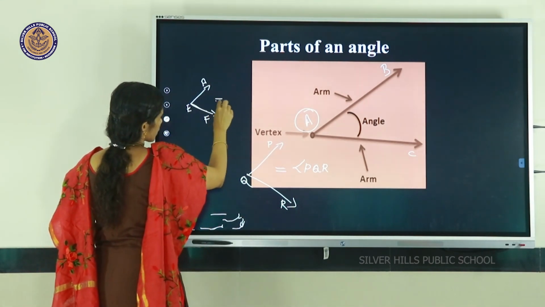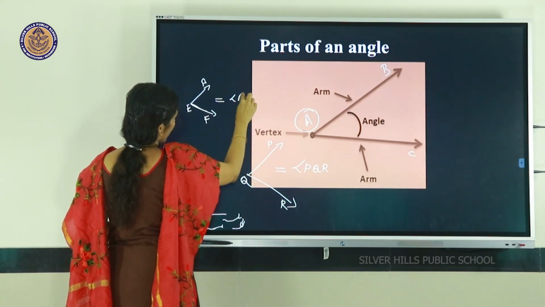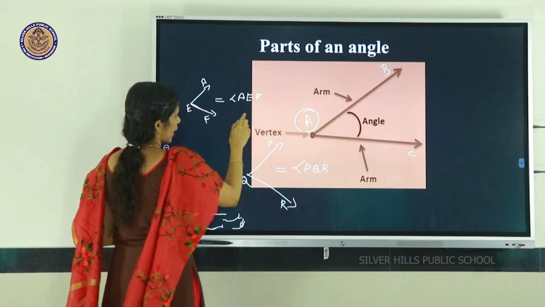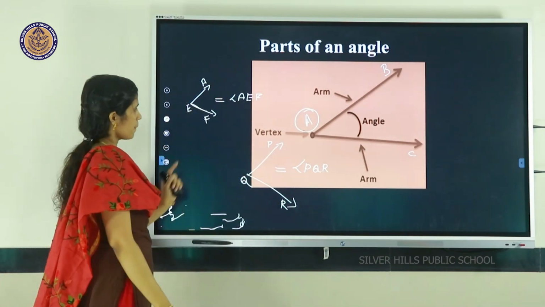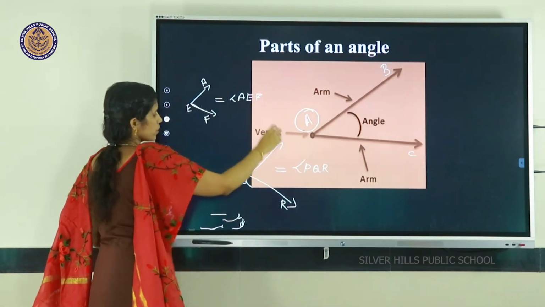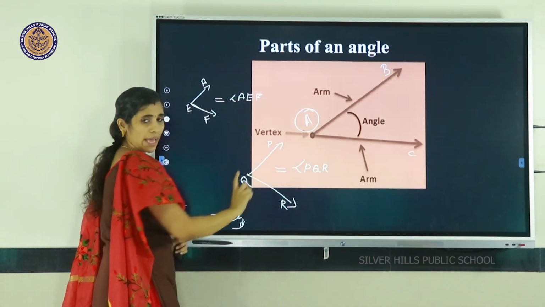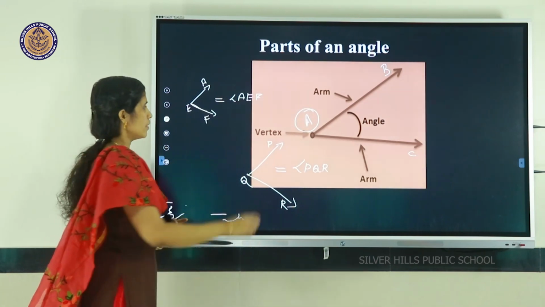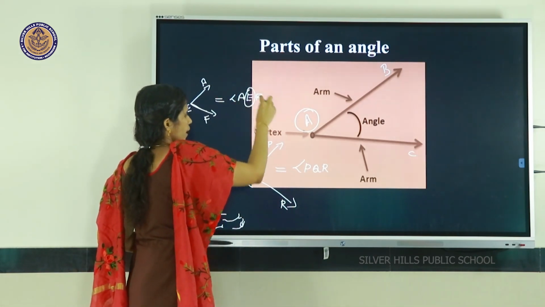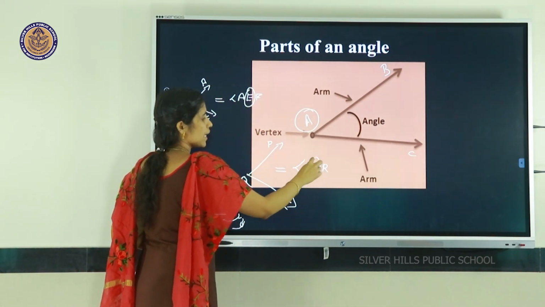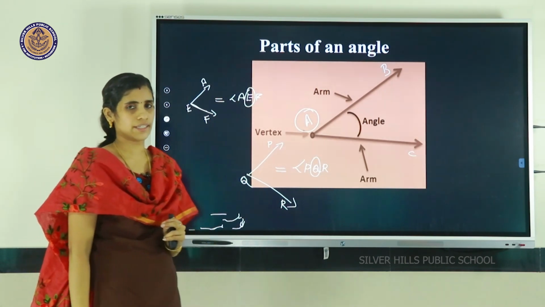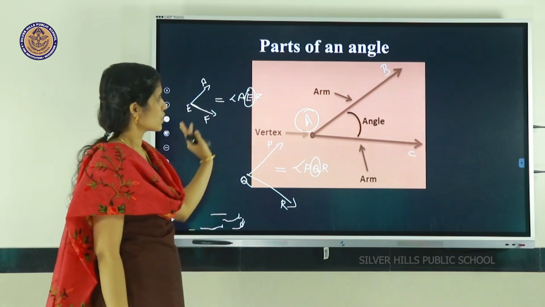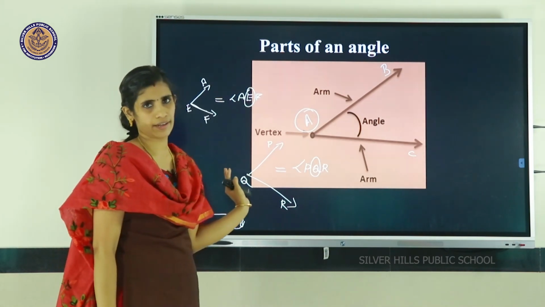And we can represent it as angle AEF. Here we can see that for these two examples, the first one angle PQR and the second one angle AEF, the vertex is always in the middle. The middle letter is always the vertex.